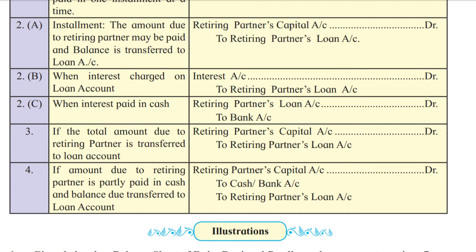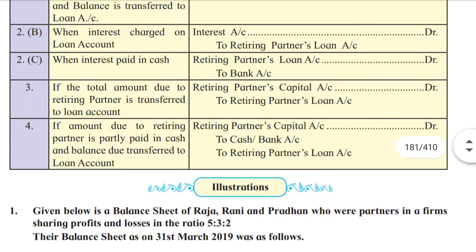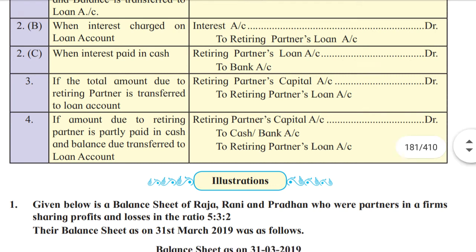Now when interest is charged on loan account, then interest account debit to retiring partner's loan account. Now when interest is paid in cash, retiring partner's loan account debit to bank will be the case.